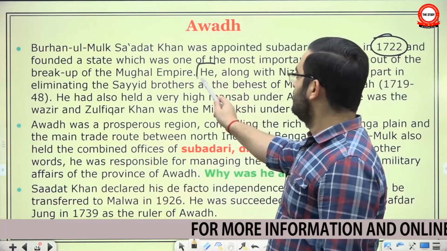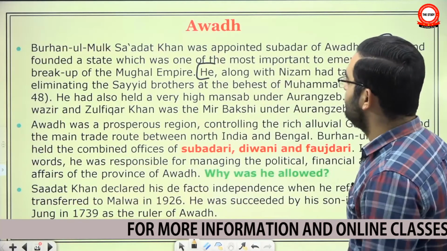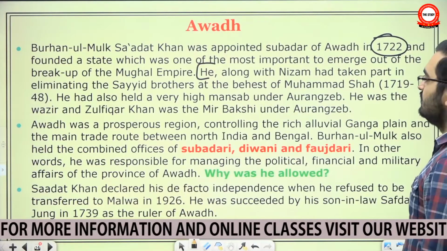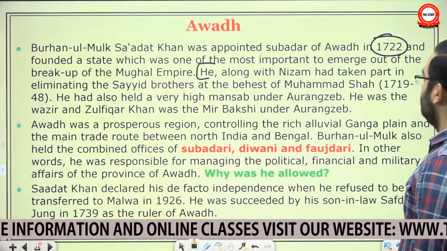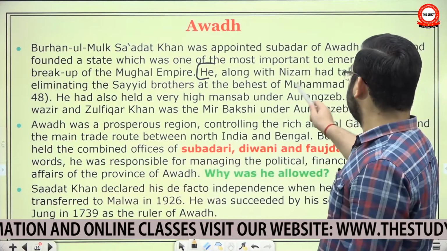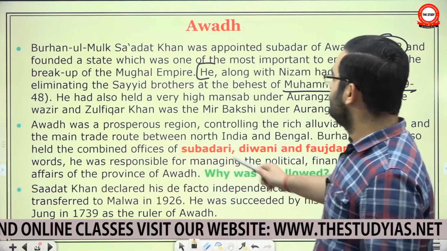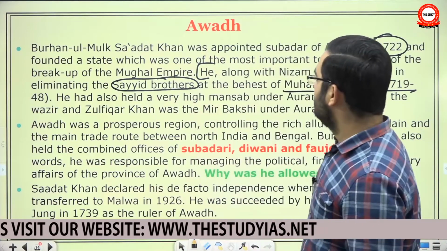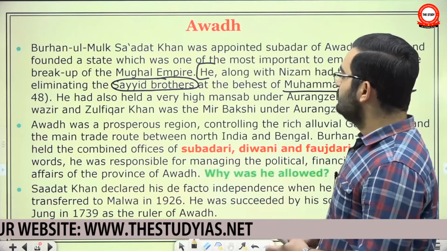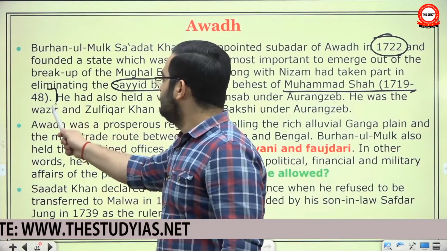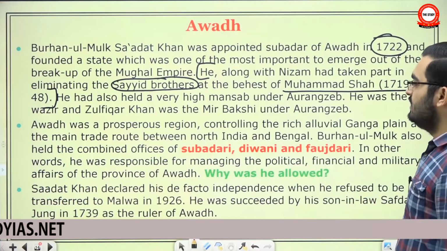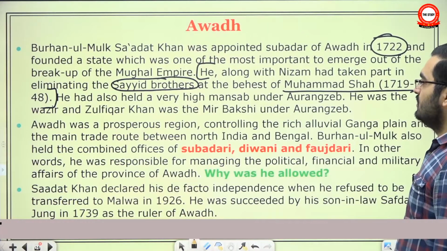This part was not given in the book. To clarify the point, we have added it, that why he would be rewarded with the Subedari of Awadh. So, once he helped Muhammad Shah, an emperor, to eliminate these two brothers who were controlling him, rather, suffocating him, he was rewarded with the Subedari of Awadh. And see how well he repays that loyalty.